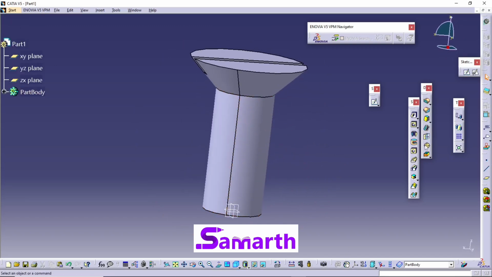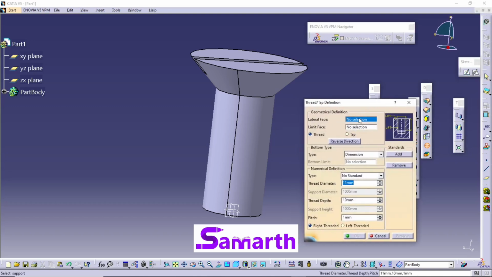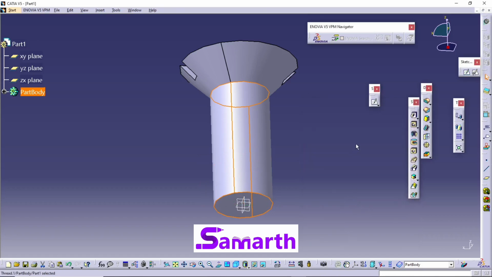Now select the thread command. It is asking to select the lateral face. Click on this face. Next is the limit face. Select this face. The thread diameter is 12 mm. It is taken automatically, and the thread depth you need to give. The thread depth we will give is 30 minus 6, 24 mm.